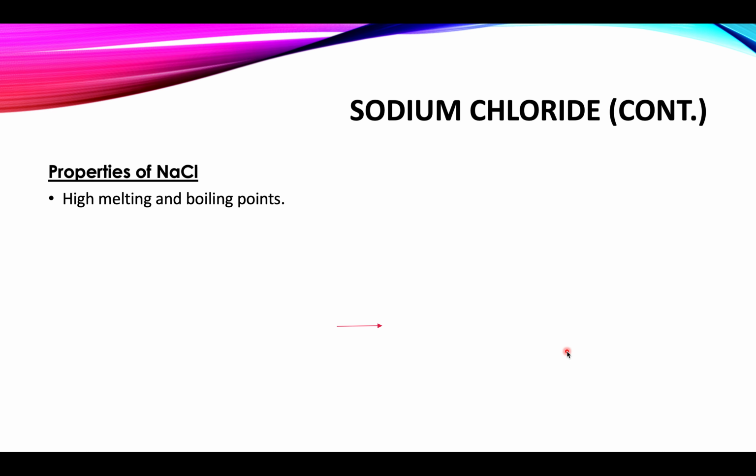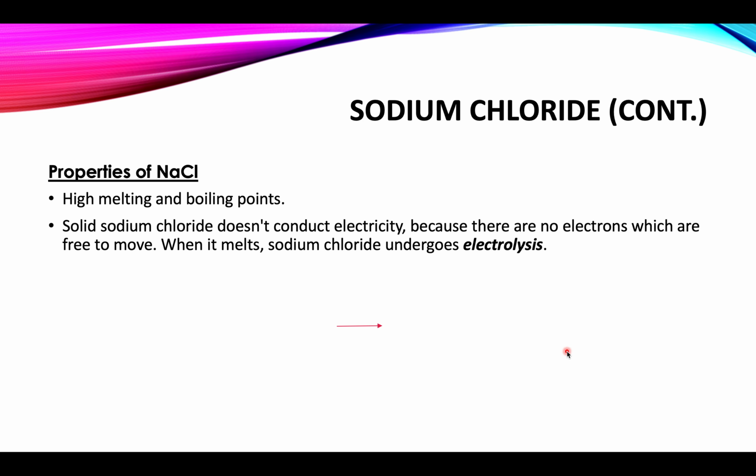Let's discuss the properties of sodium chloride. As we have already discussed, it exists in a giant ionic structure. Due to strong electrostatic force of attraction, a large amount of heat is used in overcoming the attractive forces. So it has high melting and boiling points. Solid sodium chloride does not conduct electricity because there are no electrons or ions free to move. When in the molten state, it undergoes electrolysis.